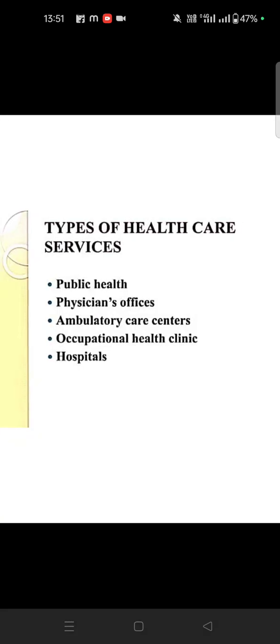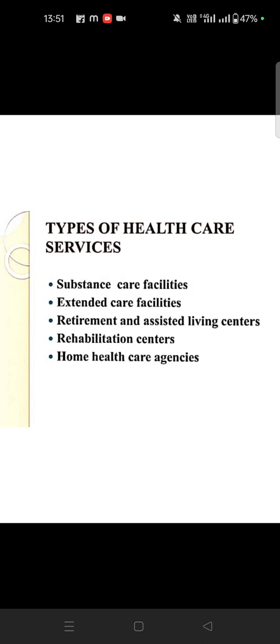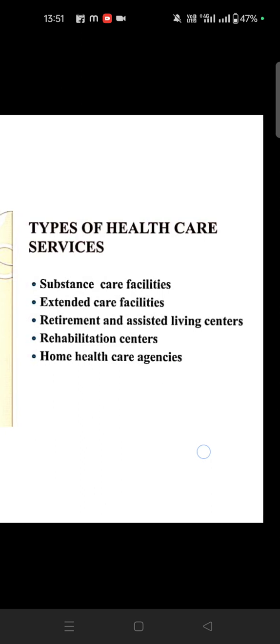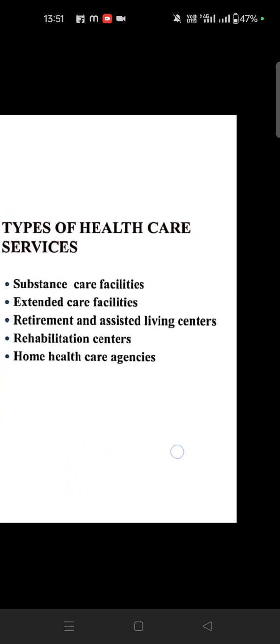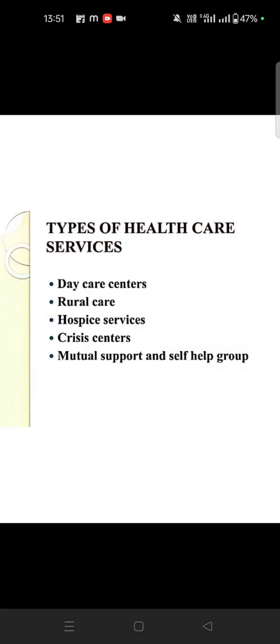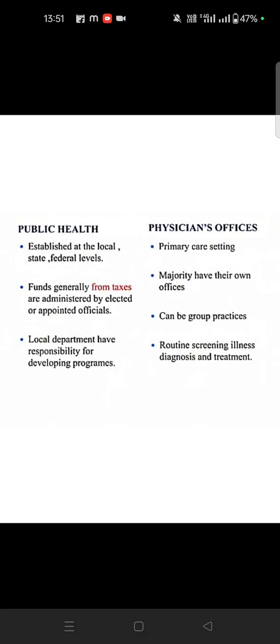So types of healthcare means public health, physician office, ambulatory care centers, occupational health clinic, and hospitals. Types of healthcare service also include subacute care facilities, extended care facilities, retirement and assisted living centers, rehabilitation, and home healthcare. This is where all of you will be working, so you can see every healthcare facility. Then the types of care are daycare centers, rural care, hospice service, crisis center, and mutual support to the self-help group.